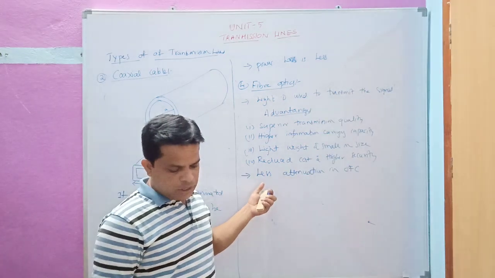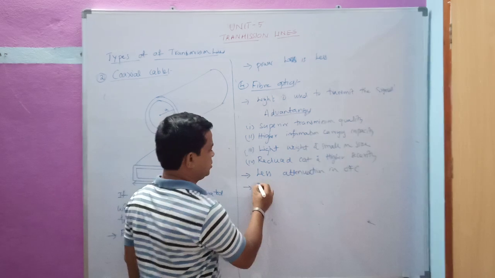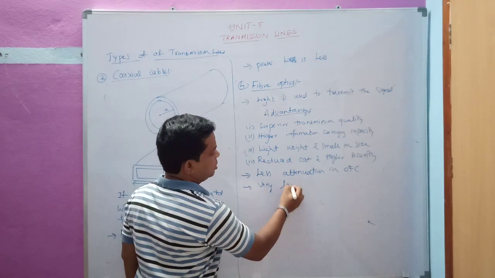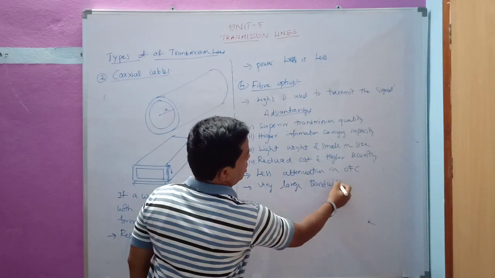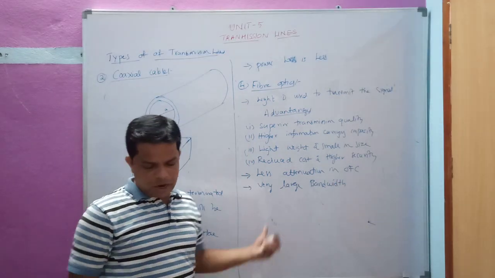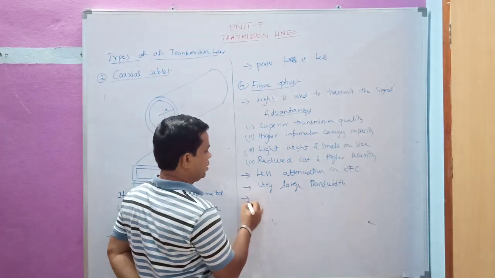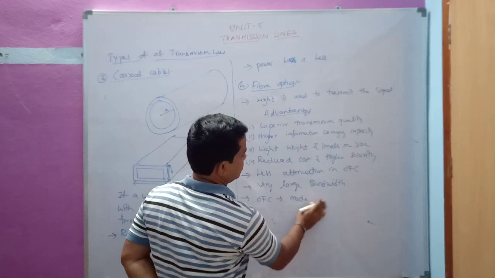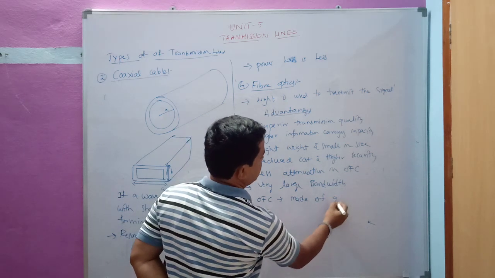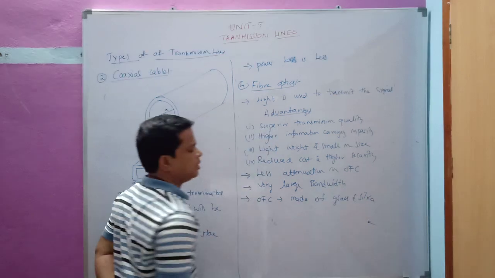Next, optical fiber has tremendous bandwidth, very large bandwidth. So if you want large bandwidth, we can go for optical fiber. Optical fiber cables are generally made up of glass and silica. All of you know this, I think. This is a general concept.